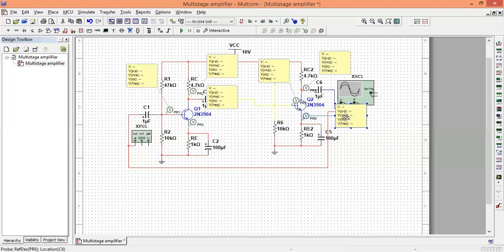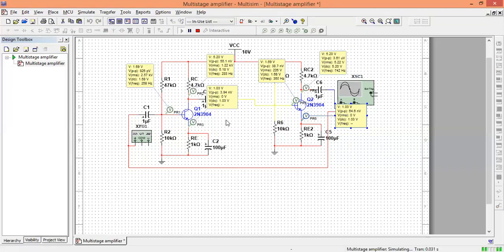I connected the voltage probes, and by means of these voltage probes I can measure the base voltage, the emitter voltage and the collector voltage of both the stages. So let's run this circuit. These are the different voltages. We have to measure the DC voltage. So the DC base voltage is 1.6 volt, 5.20 volt and 1.03 volt of stage 1, and similar is the case with stage 2.